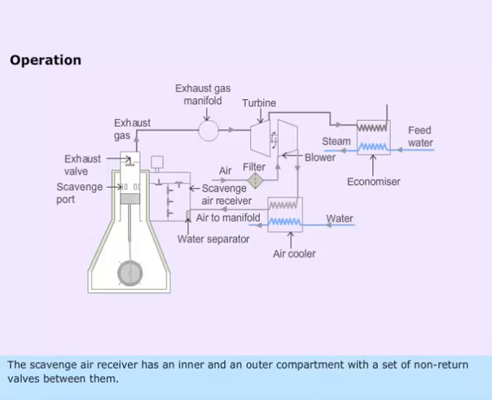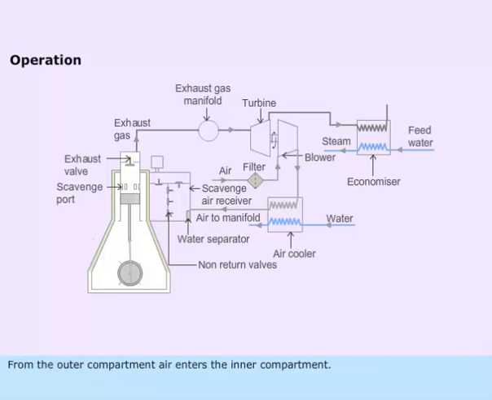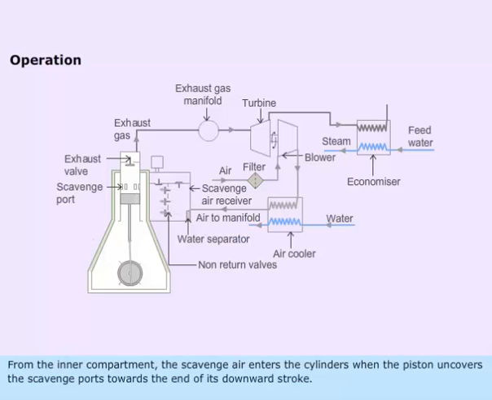The scavenge air receiver has an inner and an outer compartment with a set of non-return valves between them. From the outer compartment, air enters the inner compartment. From the inner compartment, the scavenge air enters the cylinders when the piston uncovers the scavenge ports towards the end of its downward stroke.